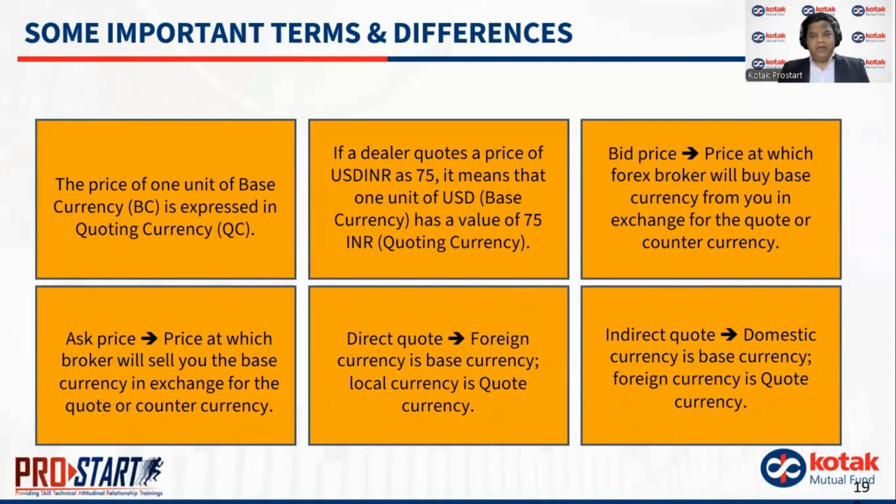For example, for Indian business class, the INR would be the local currency, USD would be the foreign currency. Whereas for a US business class, the USD would be the base currency, that's the domestic currency, and Indian INR or Euro or anything else would be the quote currency for them.